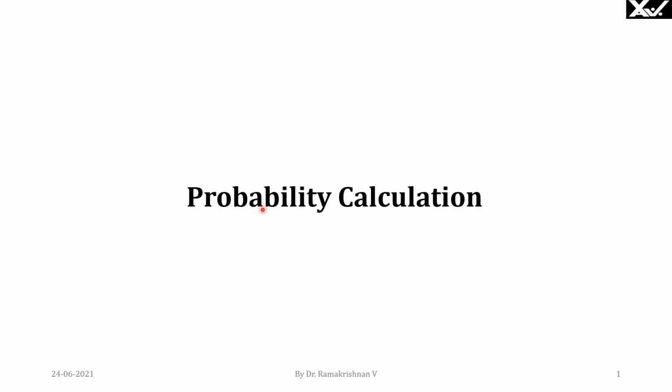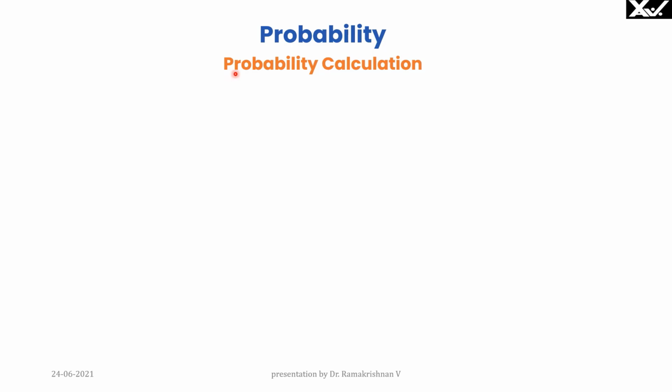Hi, today we will see probability calculation. In probability calculation, we will come across the terms pass, fail, selection and rejection. Also one tail and two tail.